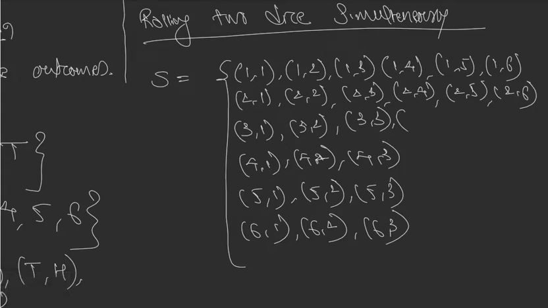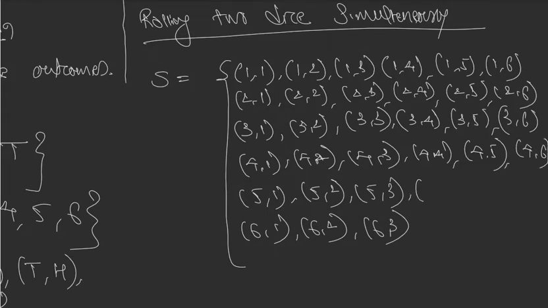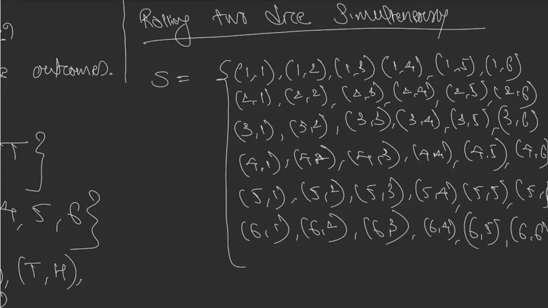So the next will be 3 4, 3 5, 3 6, 4 4, 4 5, 4 6, 5 4, 5 5, 5 6, sorry, 6 4, 6 5, 6 6.